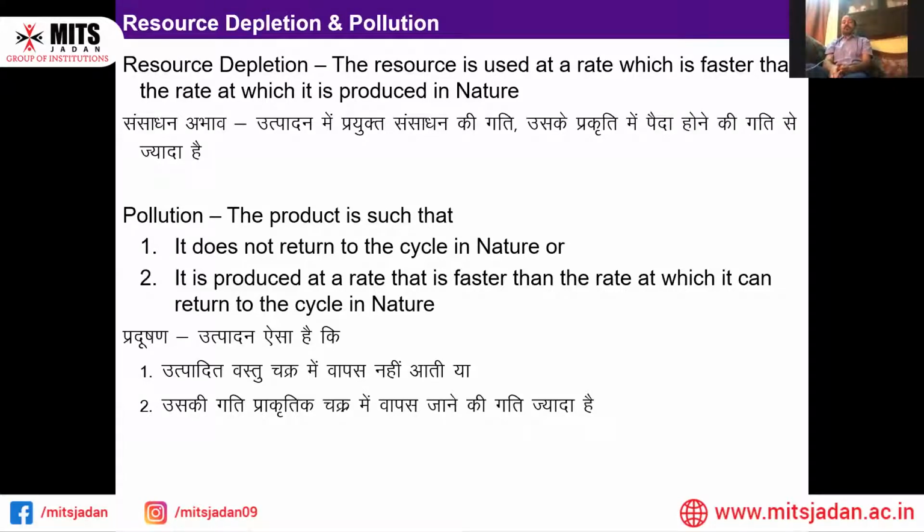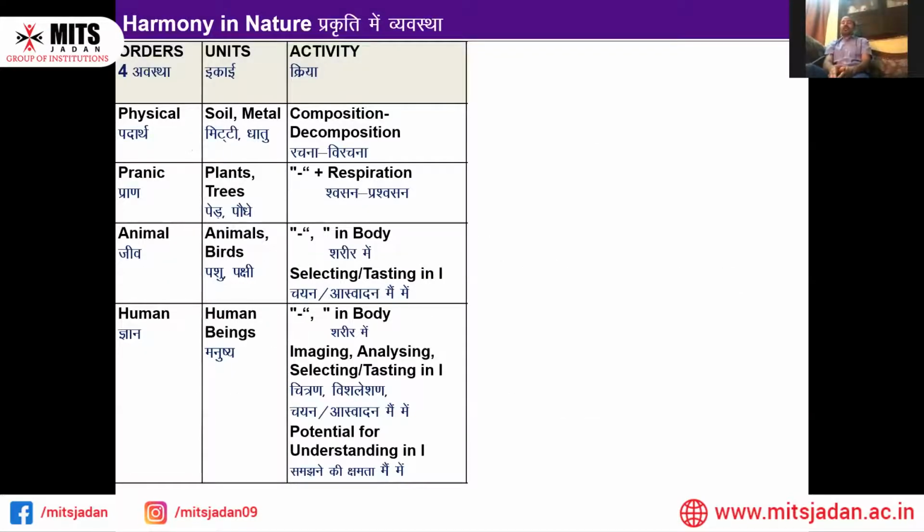This is what I have already explained: that we are creating these two problems, the depletion, the use of the natural resources, and we are actually making it worse also, and that is why it is becoming pollution. This is what human beings are doing. Next, please. Pollution and depletion, this is what we are doing.